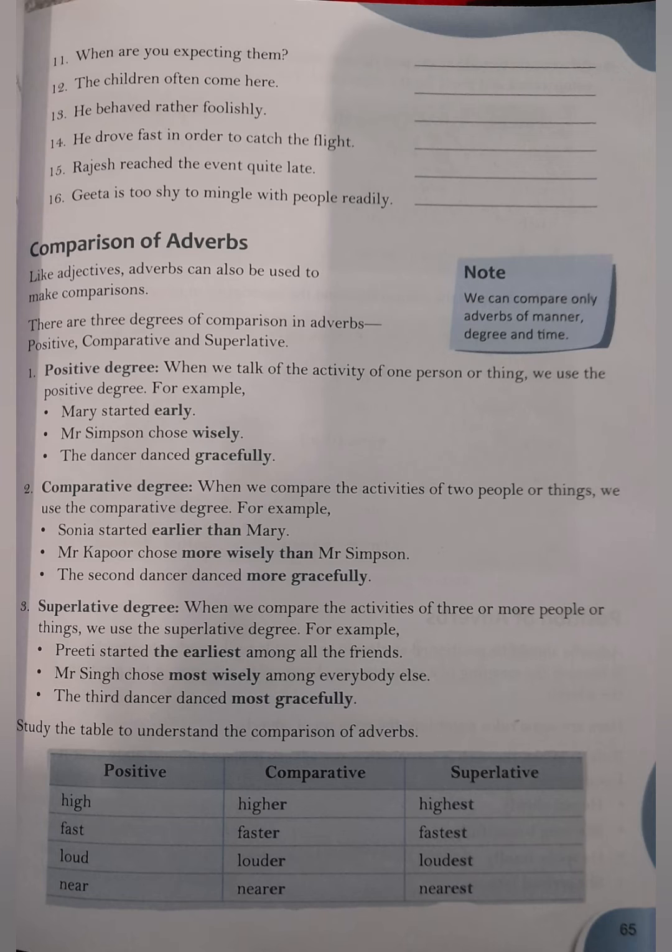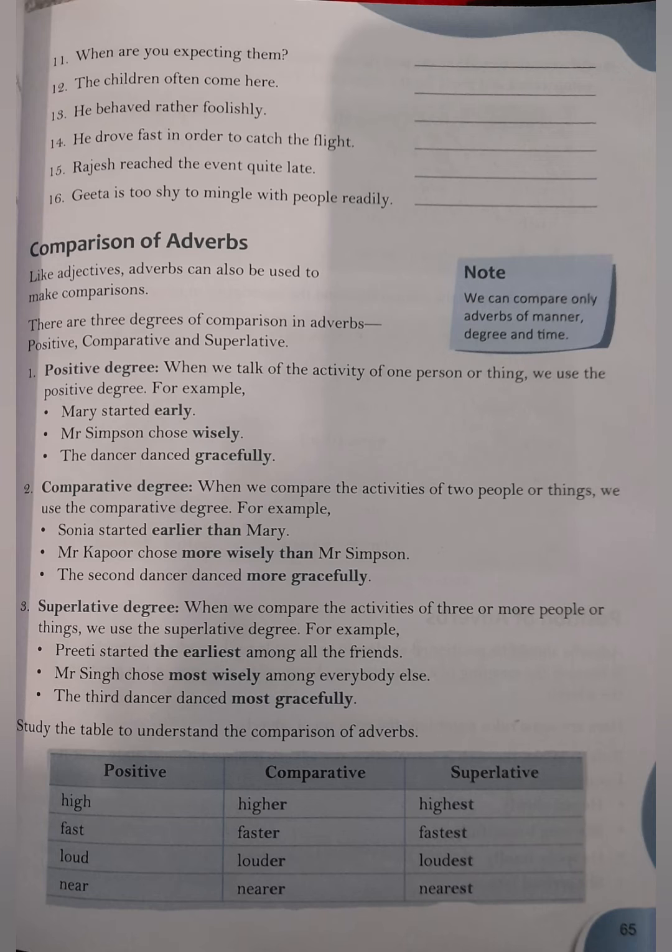Okay, if the word is ending with y, then in place of y you will use i and you will add er. So Sonia started earlier than Mary. You notice the word than. In comparative degree, when we do comparison between two people or things, जब हम दो लोगों या चीज़ों के बीच में comparison करते हैं, तो we use the word than.